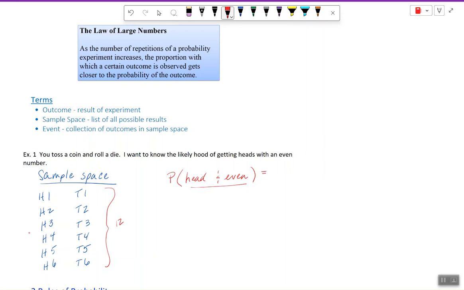Well, if there's 12 possibilities for flipping a coin and rolling a dice, I'm going to put that in the denominator, and then I can look at my sample space here, and I can highlight how many of those times did I end up with a head and an even number. I happen to have it 1, 2, 3 times, so there were 3 outcomes that resulted in the event I was looking for. So 3 out of 12, which is 1/4 or 0.25.